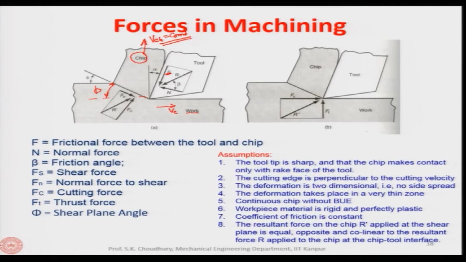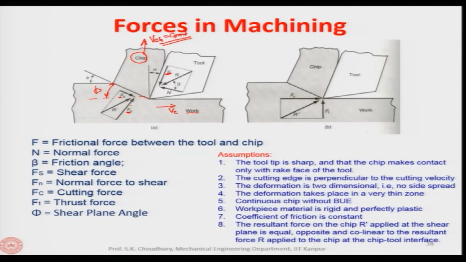Similarly, the resultant force R prime acting on the chip from the workpiece side through the shear plane can also be resolved into two components: one parallel to the shear plane, Fs, and another perpendicular to the shear plane, Fn. Since Fs is parallel to the shear plane, it is considered to be the shear force, and normal to that is Fn.